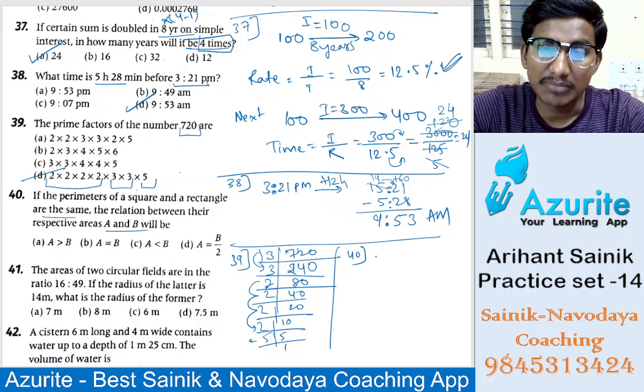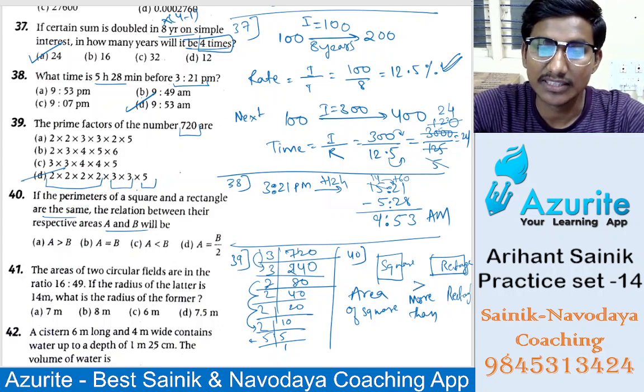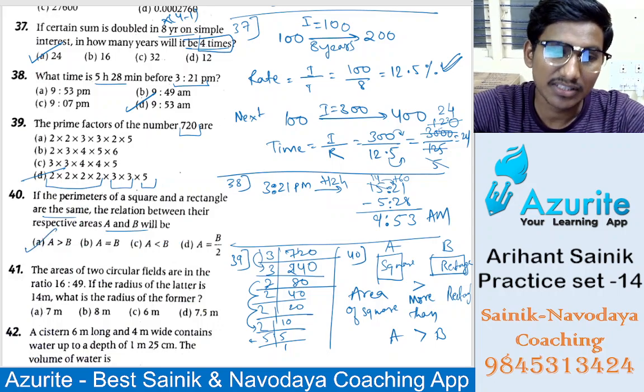So here perimeter of a square and rectangle are same. Always remember the area of a square will be more, it will occupy more space, area of square will be more than rectangle. Okay, more than rectangle, so it will be like this symbol. So if you consider this as A and this as B, so A is greater than B. Okay, so A is greater than B means option A.